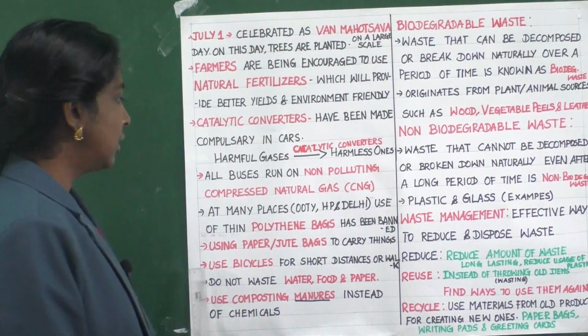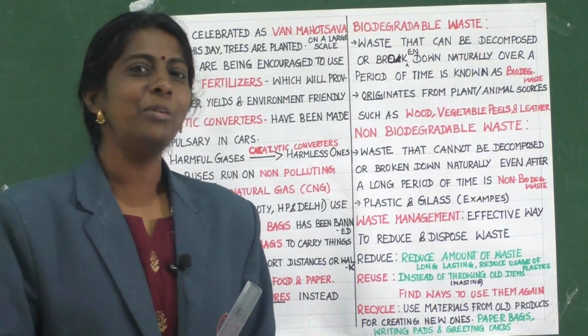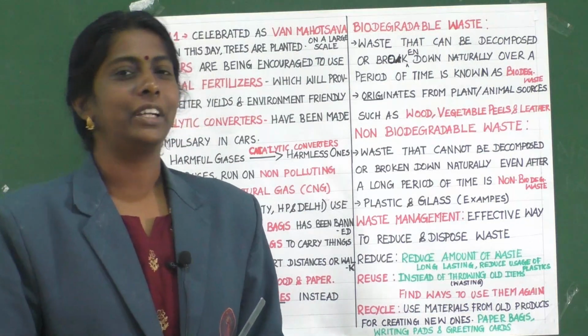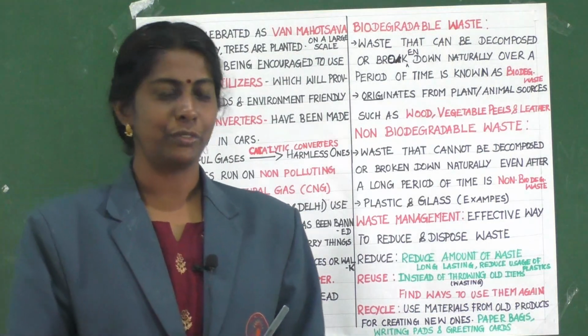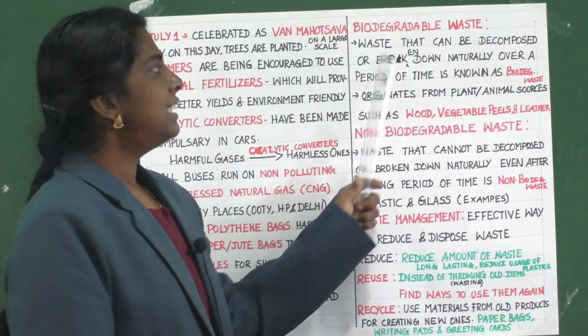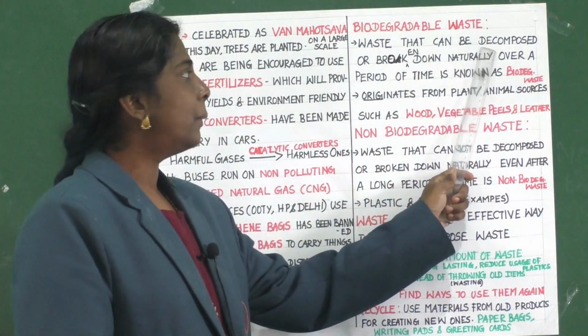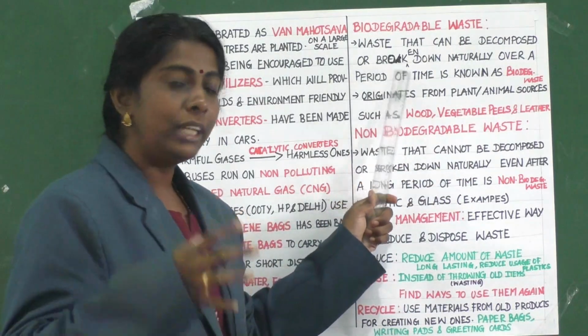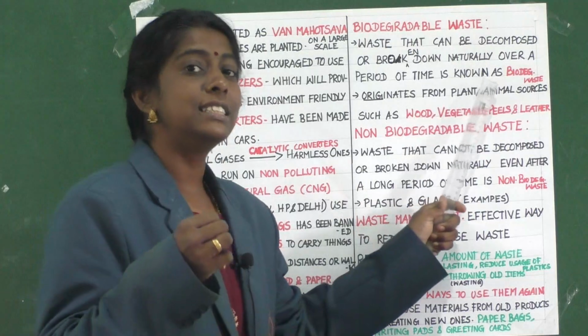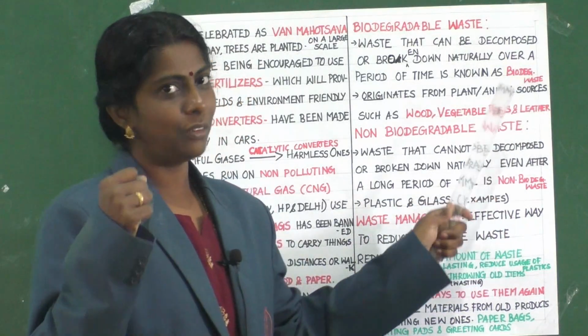Clear children? Yes children. Now let us learn about biodegradable and non-biodegradable waste. So first, what is biodegradable waste? Waste that can be decomposed or broken down naturally over a period of time is known as biodegradable waste.